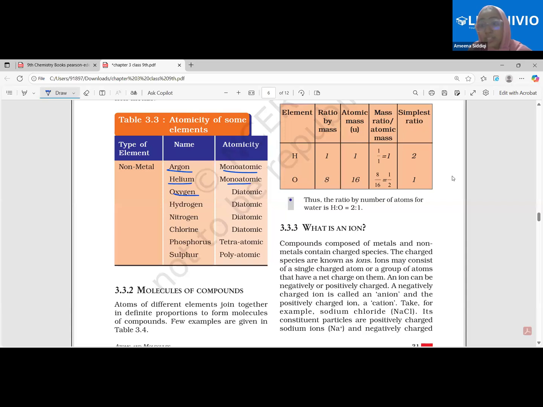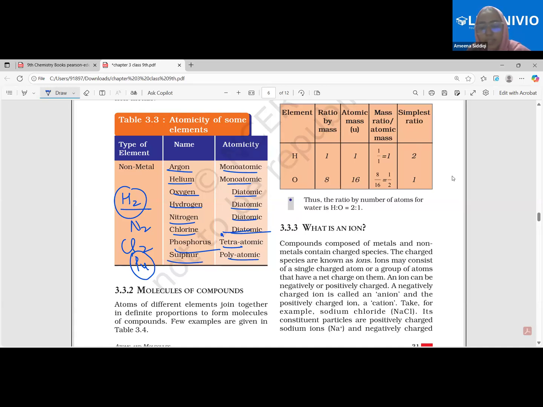Helium, monoatomic. Oxygen, diatomic. Hydrogen, diatomic. How do we write hydrogen? H2. This is a molecule. What kind of molecule? Element. To form one molecule, how many atoms are required? 2. Therefore, it is diatomic and the atomicity is 2. Clear? Nitrogen we write as N2, diatomic. Chlorine we write as Cl2, diatomic. Phosphorus, tetra means 4. Therefore, this is one molecule of phosphorus, P4.